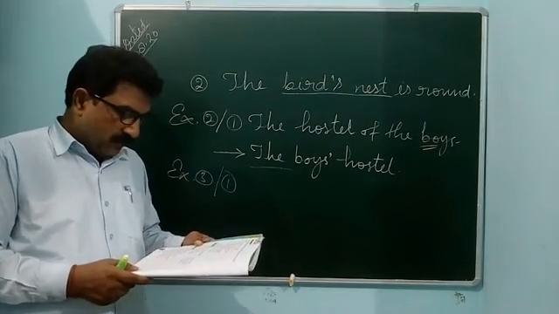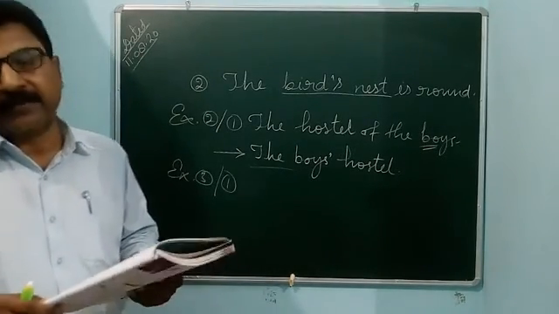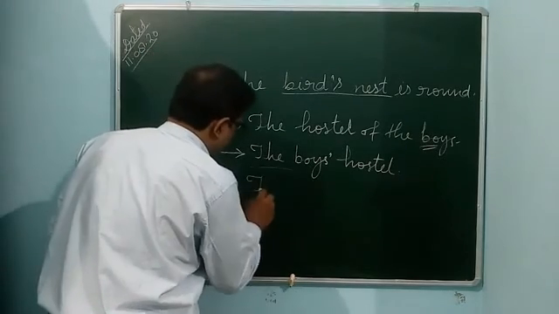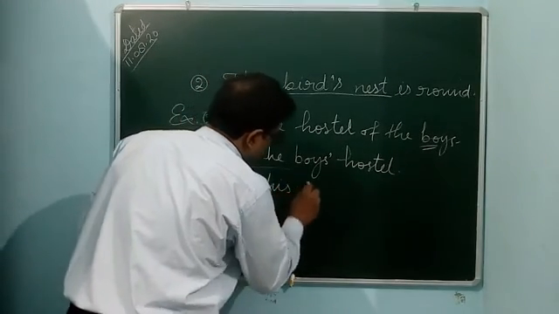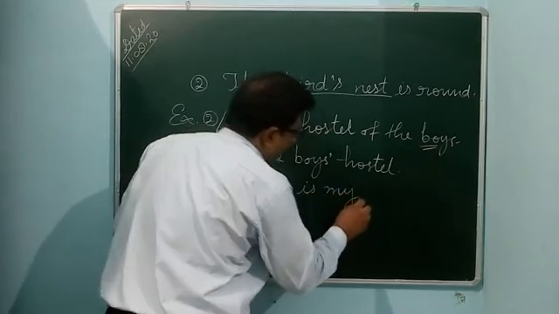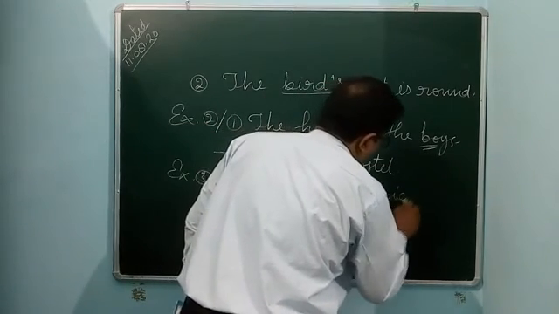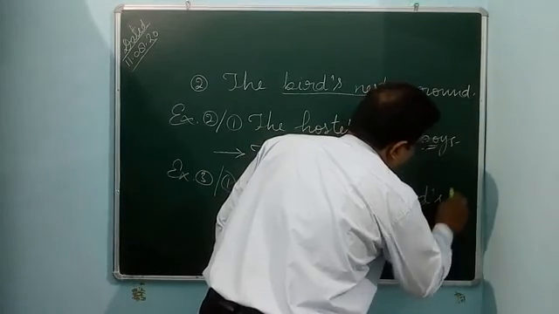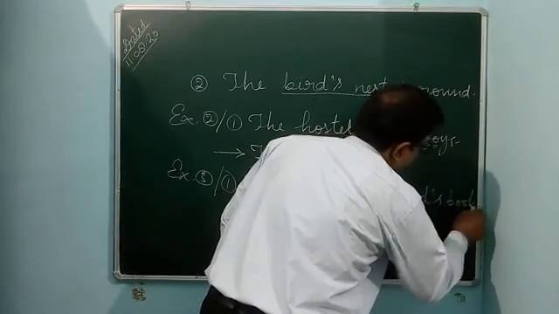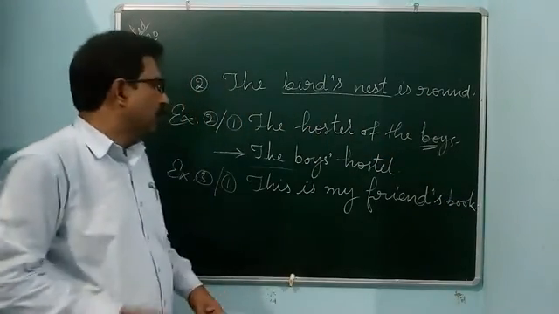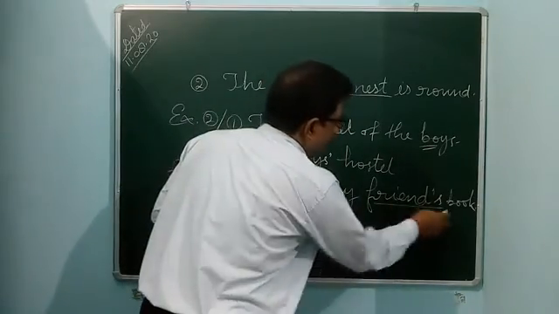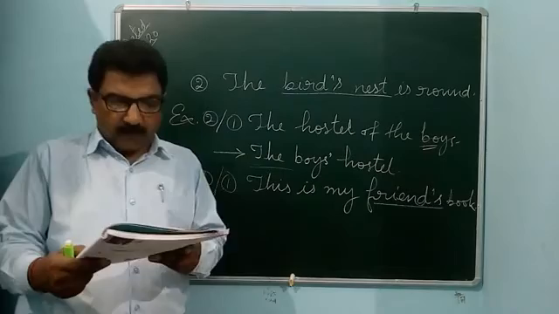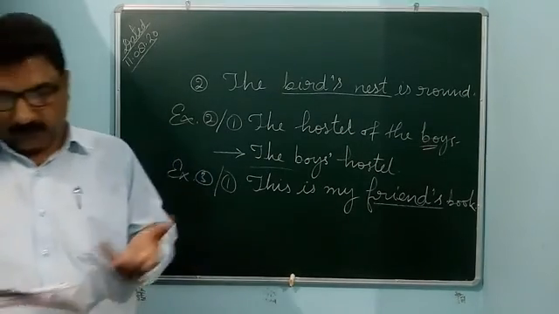So this is my friend's book. Use apostrophe s. My friend's book. So this is the book of my friend means this is my friend's book.